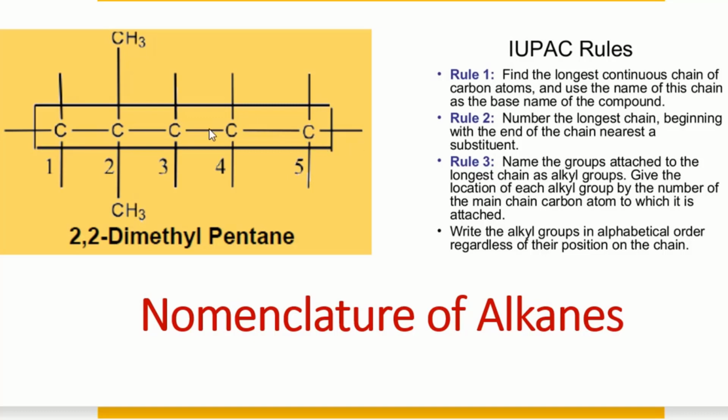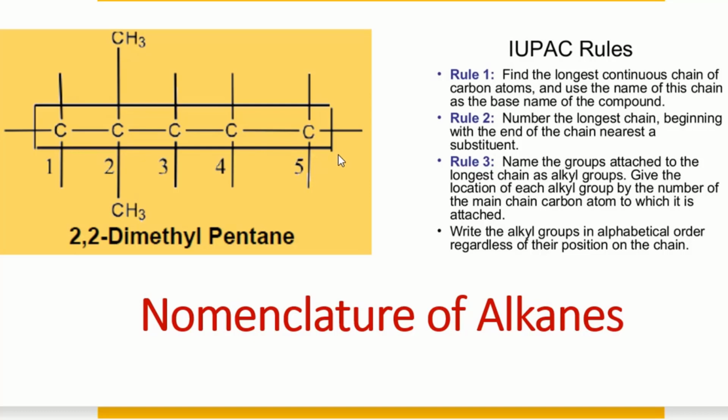So there is a chain of the carbon atom. So we can select any one. We have to select the longest chain. For example, this is the 1, 2, 3, 4, and 5. So we have the 5 carbon chain. There is another possibility 1, 2, 3, 4, and 5. One more is 1, 2, 3, 4, and 5. So in either way, we can select the longest chain. So we have to select the longest continuous chain, and now we decided that this is our longest chain. So this is the first rule.